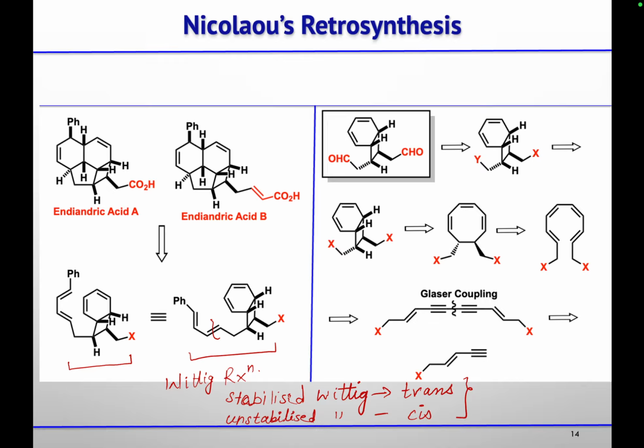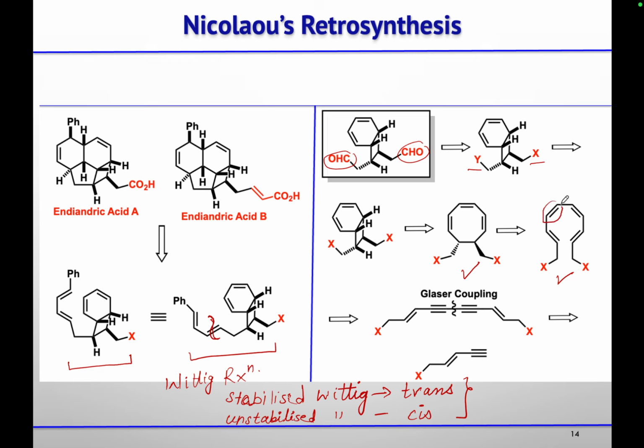So now we can get this alkene from the aldehyde, and to differentiate these two aldehydes, he used two different environments. Then this cyclohexene substituted and fused with this cyclobutane ring could be obtained from this octaene, which further could be obtained.